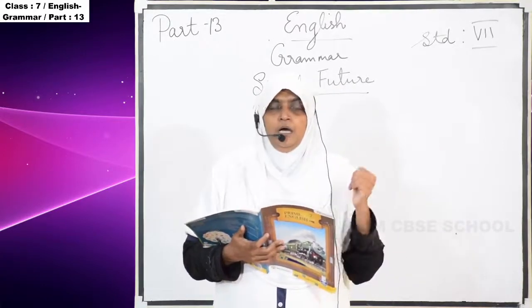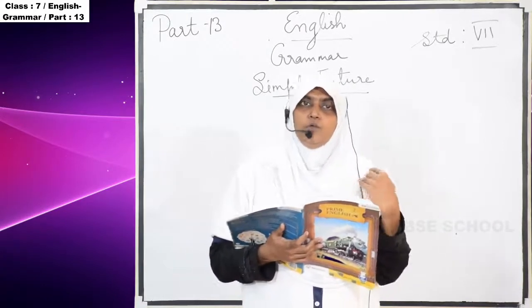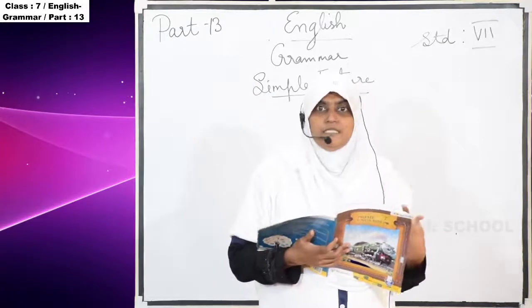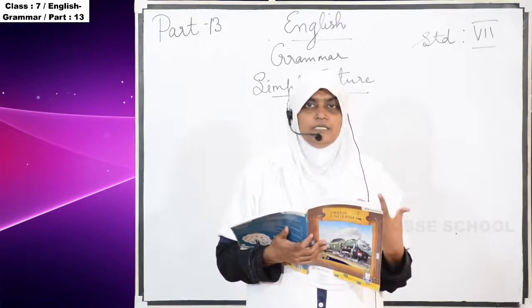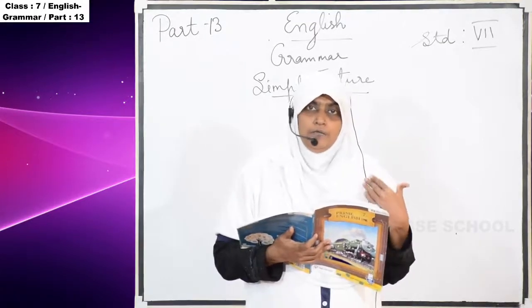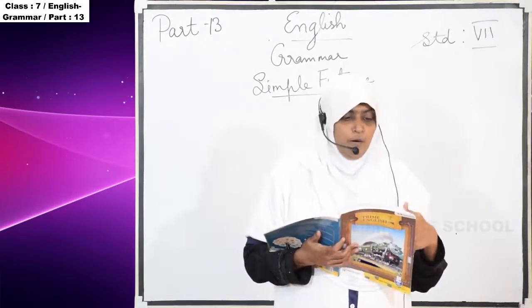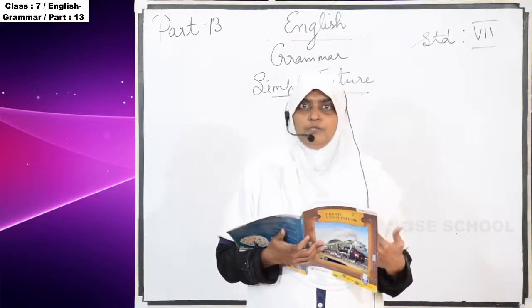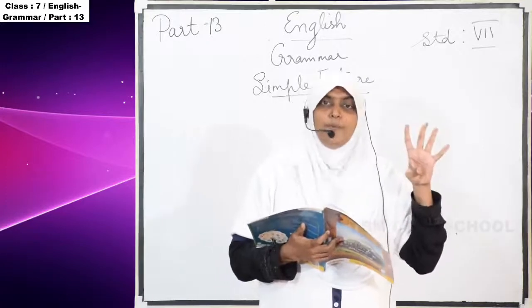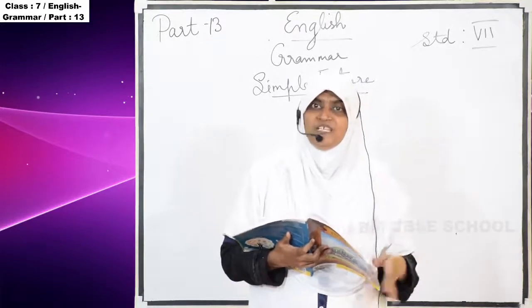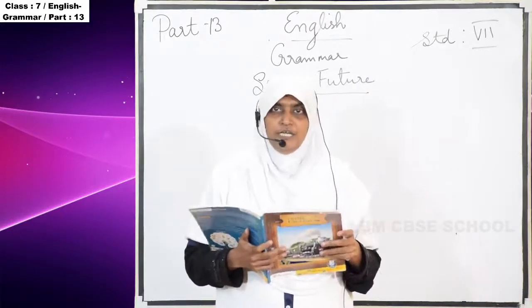Already I think you know what past tense, present tense and future tense are. These are the three tenses, but now we are going to learn about the future tense. This future tense has four basic structures. What are they?